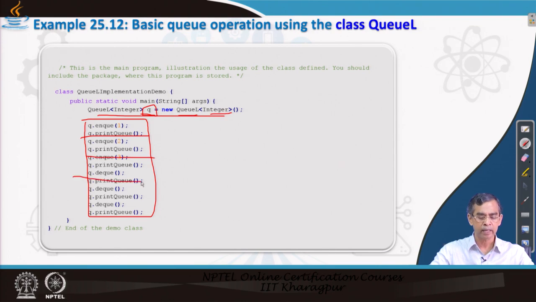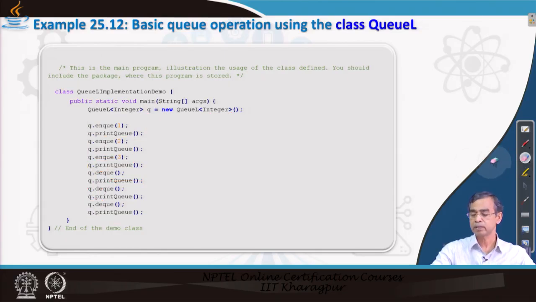We have to test whether it is empty. If you enqueue Q1, Q2, and so on, so 3 elements are added, and then perform dequeue, this is okay. But later on, if you perform any other dequeue operation, in this case for example, you will see that it gives you underflow, that means a queue is empty error. You can check different situations with this program and test that your program is working. This completes the queue implementation using linked list.